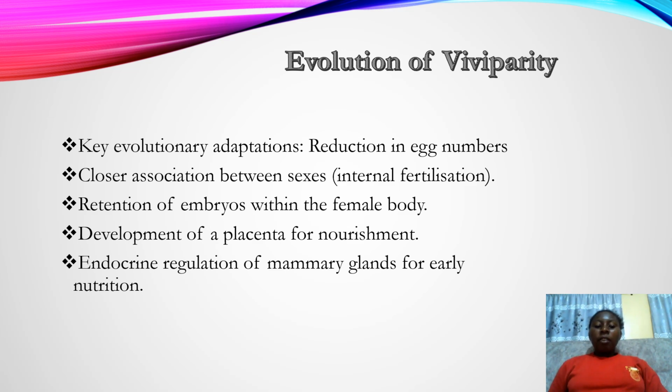We also have development of placenta for nourishment, whereby the embryo gets nutrients from the mother. So development of placenta is a result of evolution. Then we have endocrine regulation of mammary glands for early nutrition. At the time the gestation period is over, the endocrine system has already regulated the mammary glands for production of milk in order for the baby to get nourishment and nutrition.